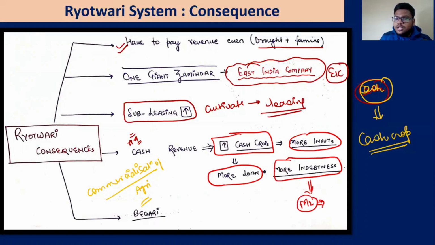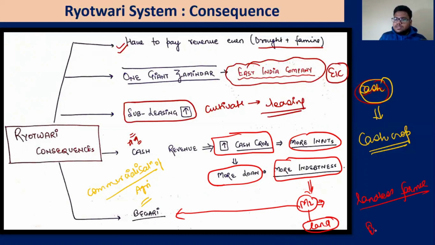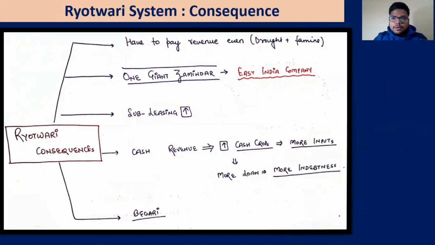Now the money lender later on will take over the land. Obviously the money lender himself will not do anything, he will go to those cultivators and say, do it begari. That's it. So the money lender got this land, and obviously he will not cultivate it himself, he will put someone else. So what has increased? The landless farmers have increased and begari has increased. They are doing the work without any pay.